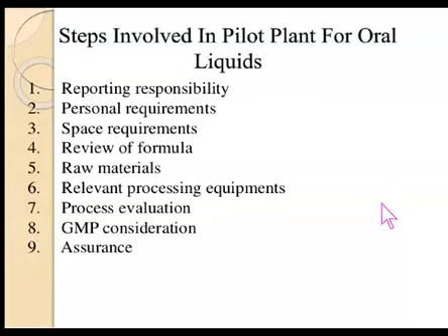Reporting responsibility, personnel requirements, space requirements, review of formula, raw materials, relevant processing equipment, processing evaluation, GMP consideration, and assurance.